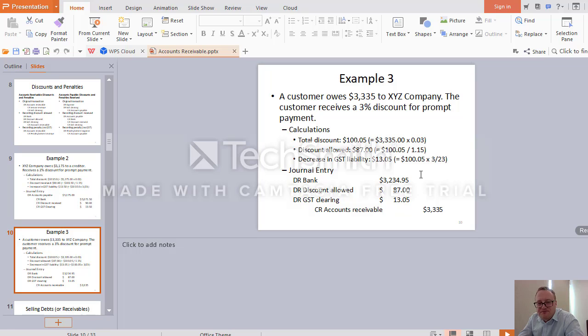And so now we receive the money from the customer. That money is smaller than what he was supposed to pay because he paid earlier, faster. And therefore we gave him a discount. And this discount is a reduction in our revenue, so therefore it has a debit balance because it's a contra revenue account. So this is the first part of the lecture. Thank you.